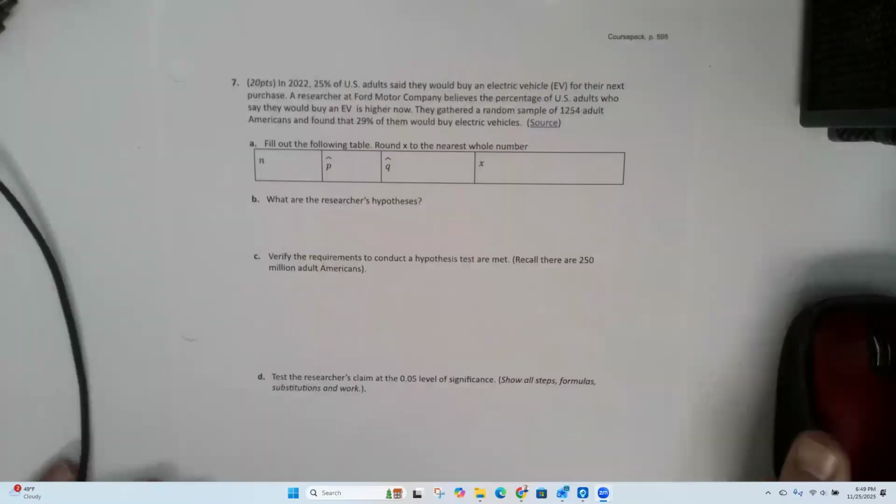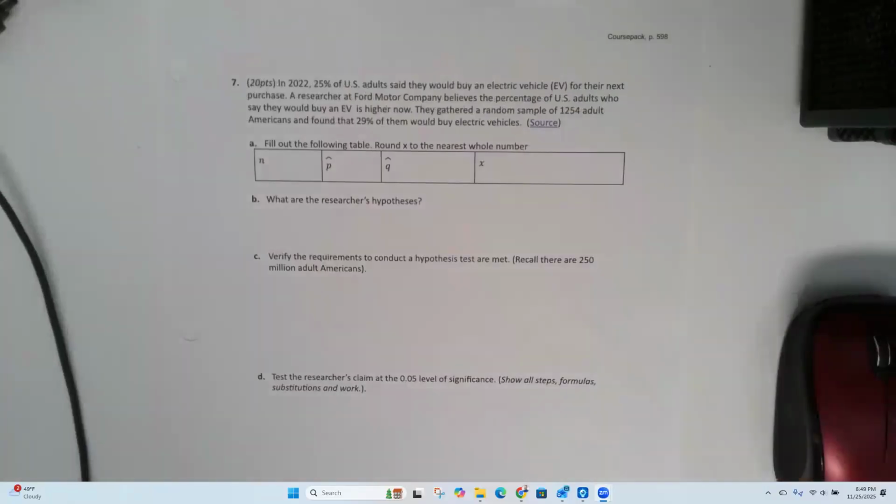All right, page 598, number 7. In 2022, 25% of US adults said they would buy an electric vehicle for their next purchase. A researcher at Ford believes the percentage is higher now. So it's been 3 years, now it's 2025. They think that number has gone up. So they gather a random sample and they find that 29% of them would buy an electric vehicle.